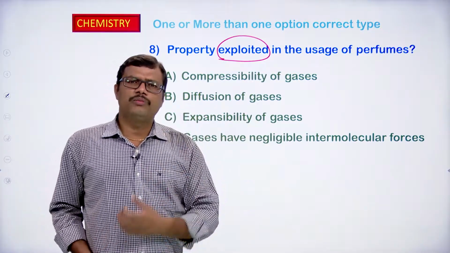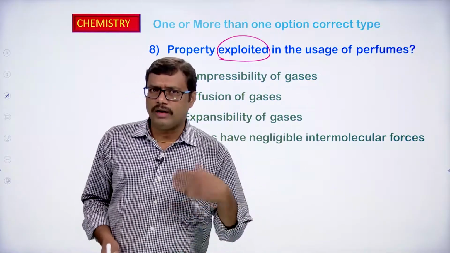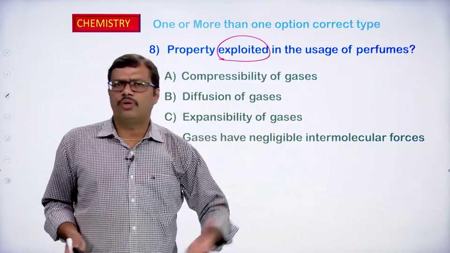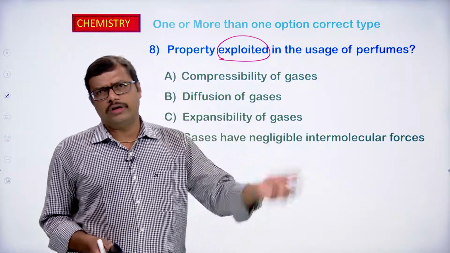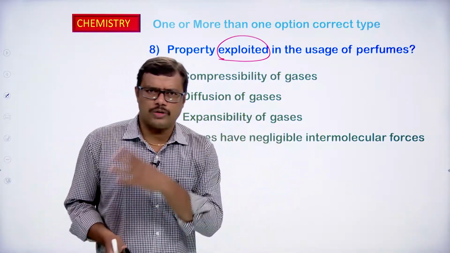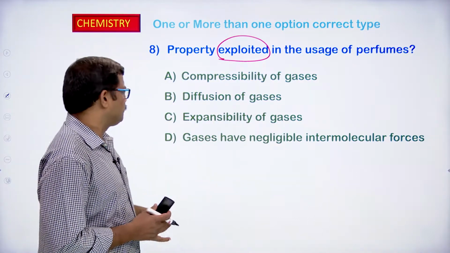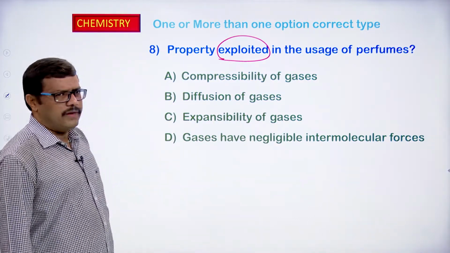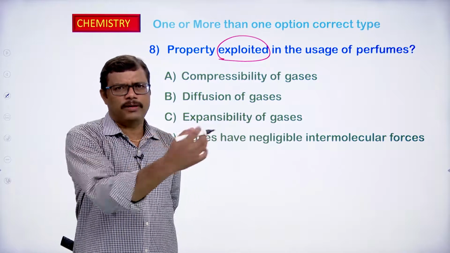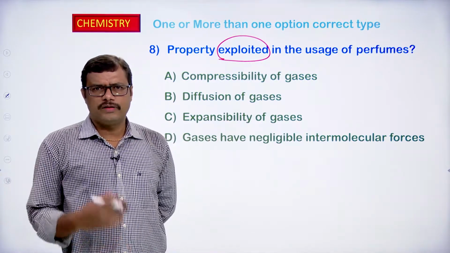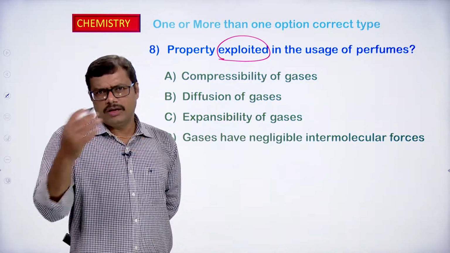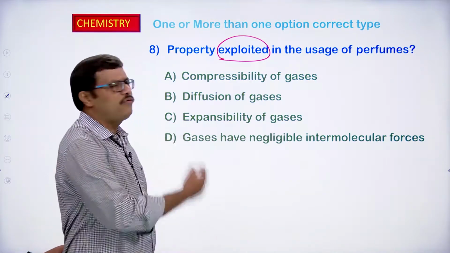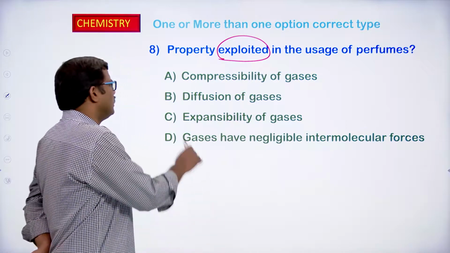The smell of the perfume easily spreads throughout the room. So, how is the smell spreading? The process of spontaneous, homogeneous mixing of two gases, the air with the perfume gas, is known as diffusion.